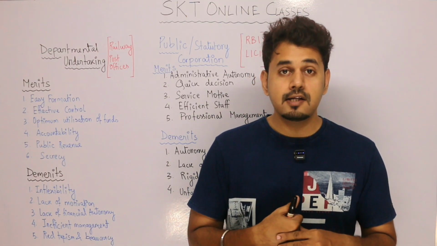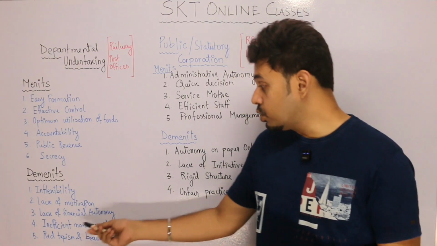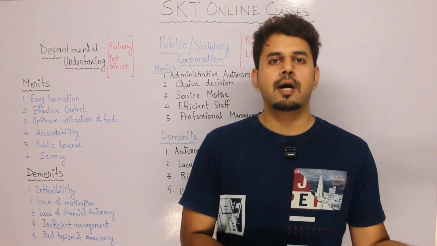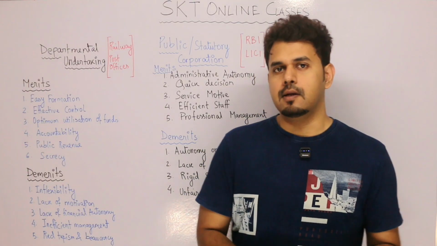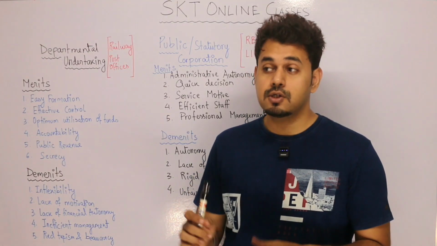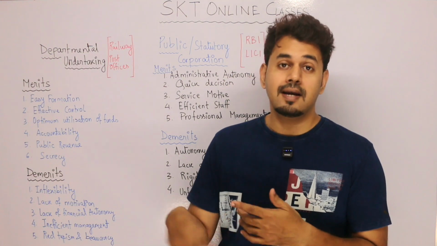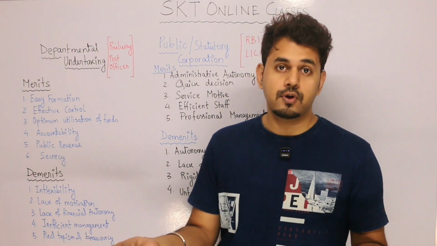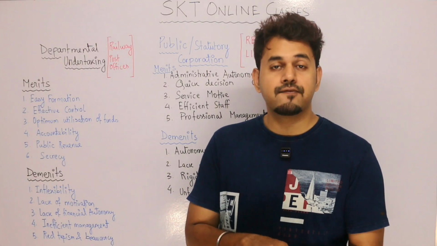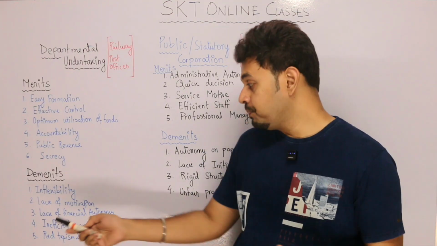So again, this is a big disadvantage. Even if we can arrange, we cannot, because there's no rule. You cannot arrange your own finances. And if in the middle you run out, you again have to wait for the next budget to get finances. So this is a big demerit. That is one of the reasons you will see some of the railway stations are in progress, and after many months or years, the work starts again. Because funds were over, mismanagement was done, a committee was formed, it was going on and on, the trial was going on. So it takes a lot of time. So this is one of the things.